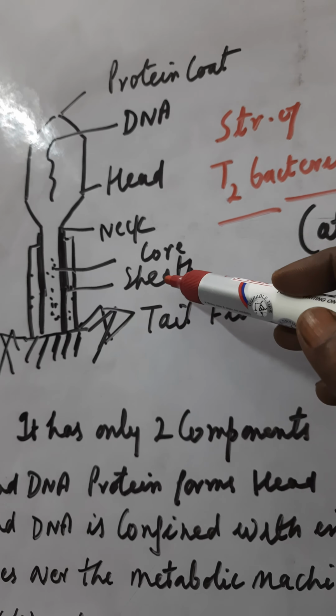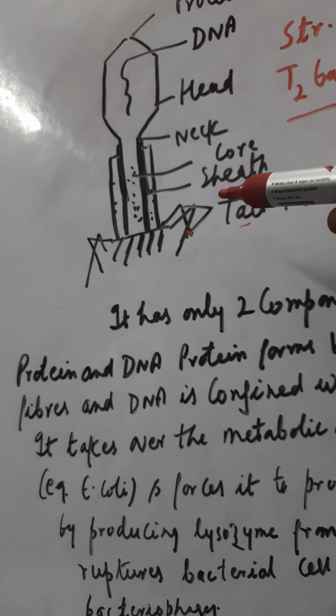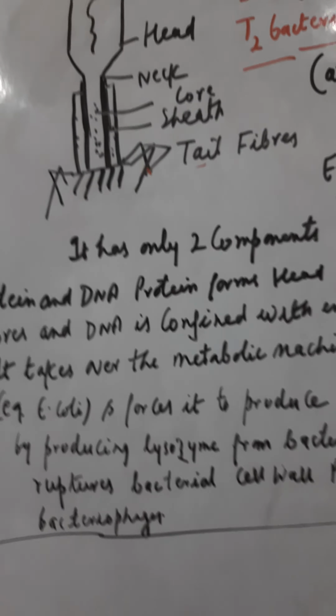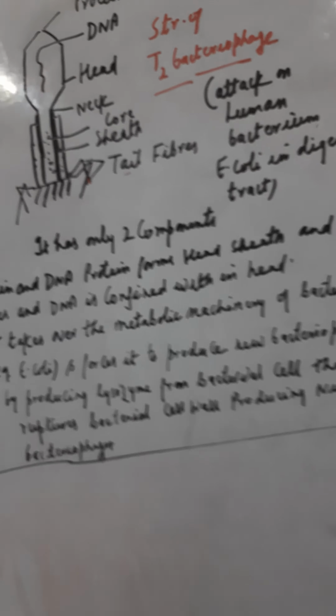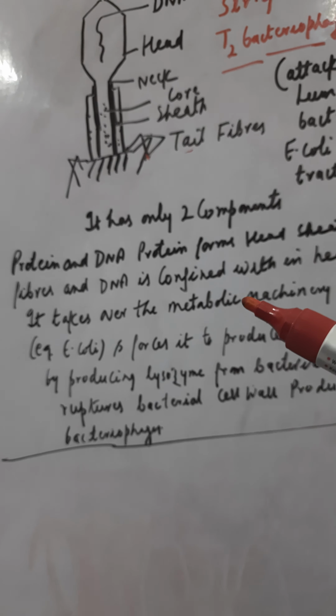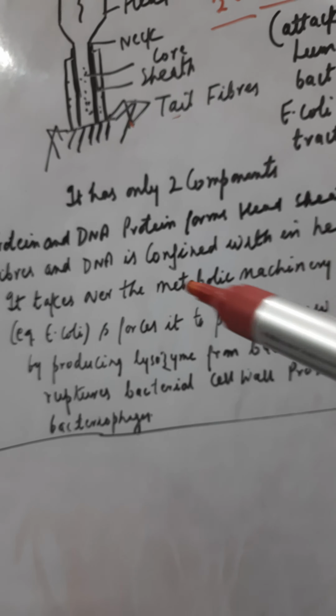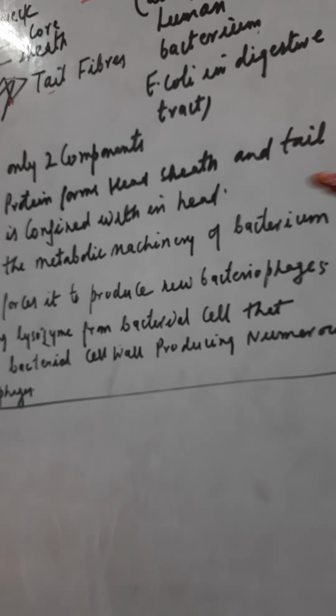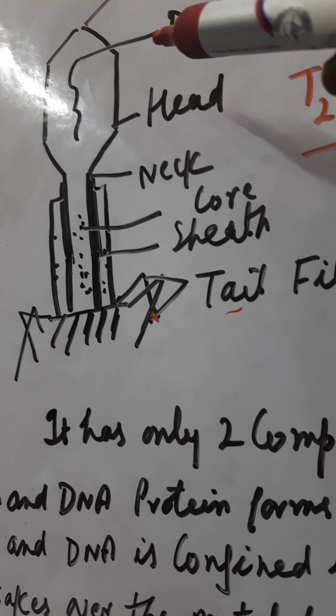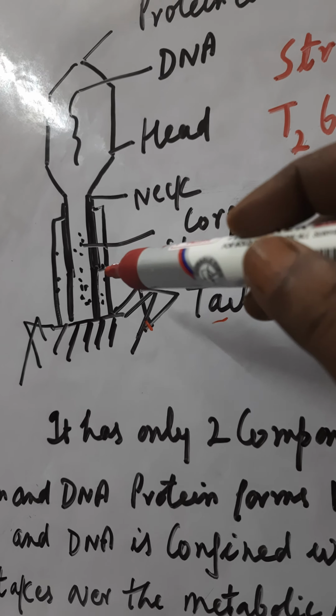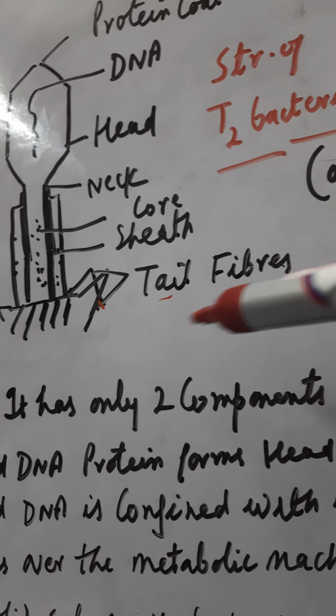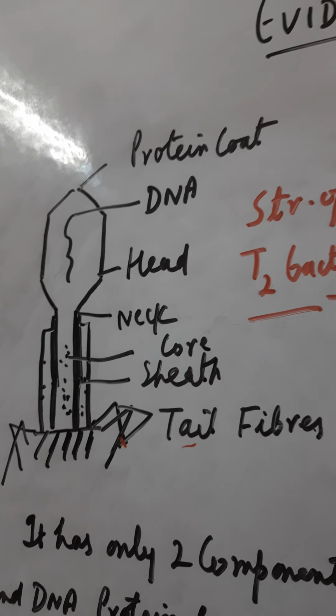And here this is the T2 bacteriophage. It attacks the human bacterium, that is E. coli, in the digestive tract. So this is the structure of bacteriophage. Now it has only two components, that is the protein and DNA. Protein forms the head, sheath and tail. Head, then after that the sheath and the tail. This portion is formed by the protein.